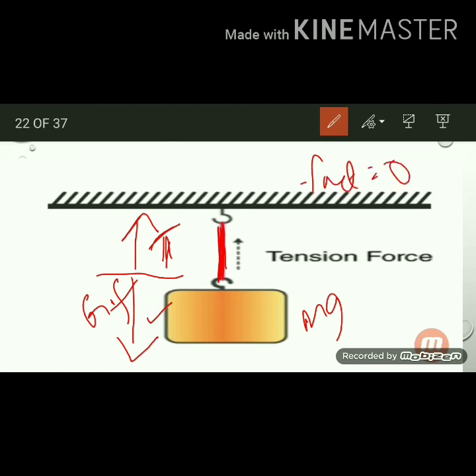When F net is 0, the object is stable. Here the gravitational force is supported by the tension force. The tension force is always within the thread and acts in the opposite direction of the gravitational force or applied force. That's why the stone or the object doesn't fall on the earth. This is also an example of tension force.